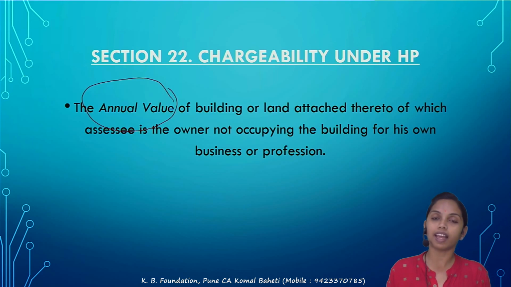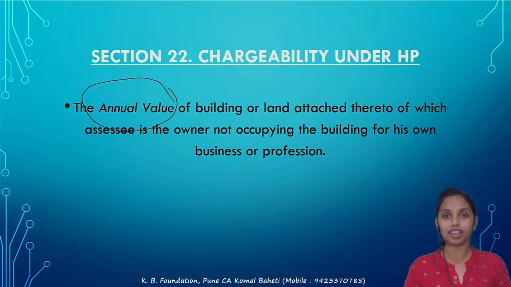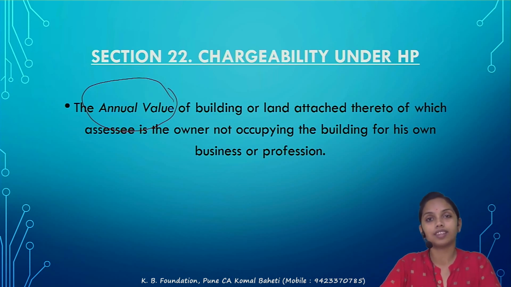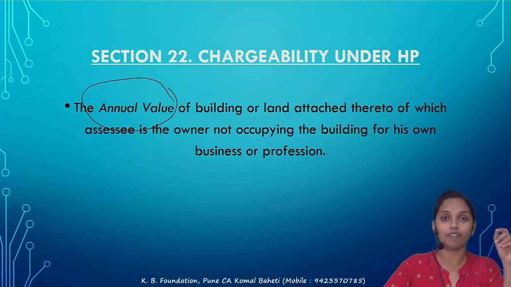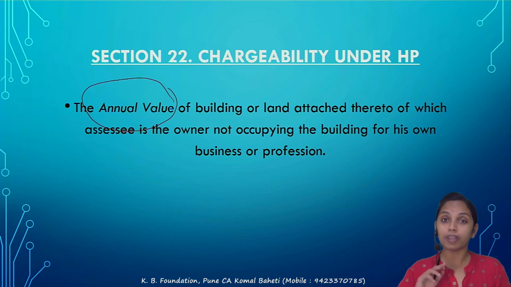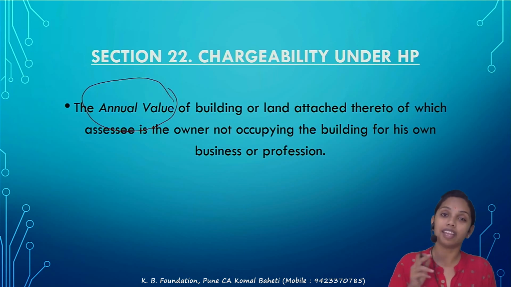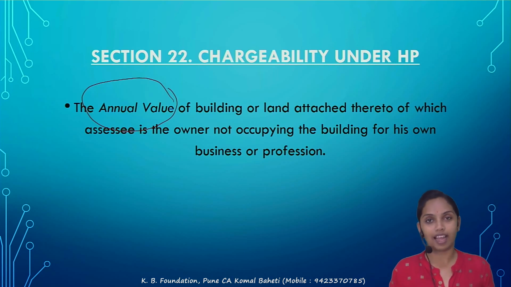Now what is meant by the annual value? Section 23 deals with the calculation of annual value, but there is a misunderstanding that the rental income is to be considered as taxable under the HP. No, the rental income is not taxable. What is to be taxed? The annual value of the house property is to be taxed. No doubt, in the calculation of the annual value, one of the factors is your actual rent, correct? But that needs to be compared with the other factors, and then you will get the annual value, correct? So the rental is not equivalent to the annual value.